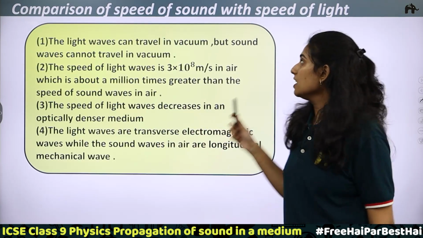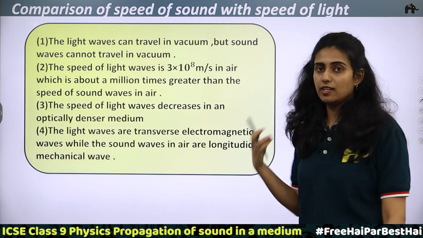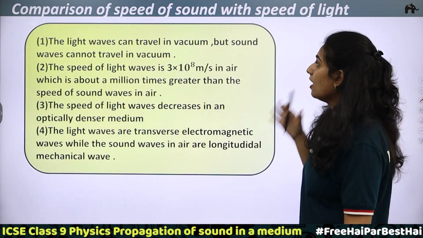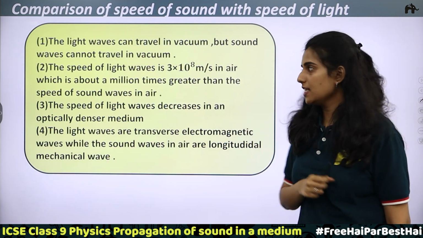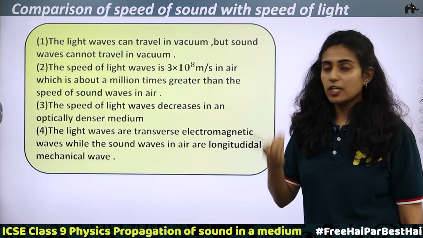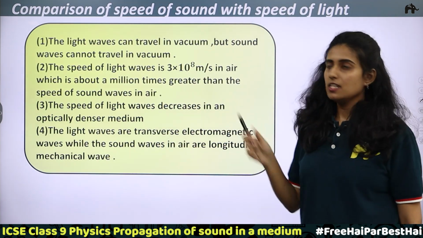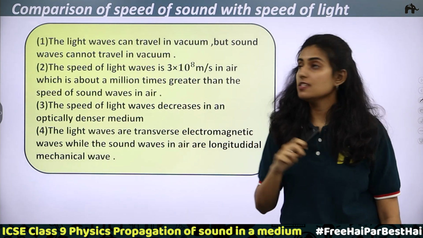Okay, comparison of speed of sound with the speed of light. So we know the speed of light is 3 into 10 raised to 8 meter per second, and the experimentally obtained value for the speed of sound is 330 meter per second. So what are the differences between the speed of sound and the speed of light? We know that light waves can travel through vacuum. But what is the case of a sound wave?